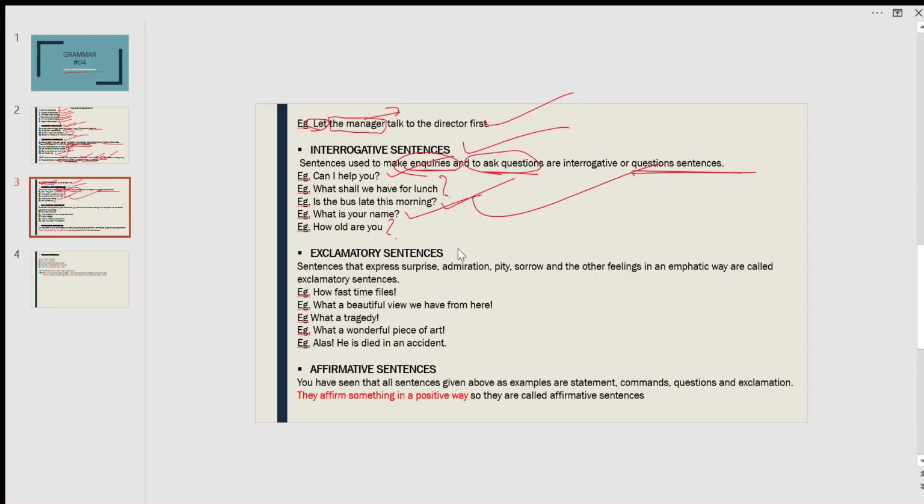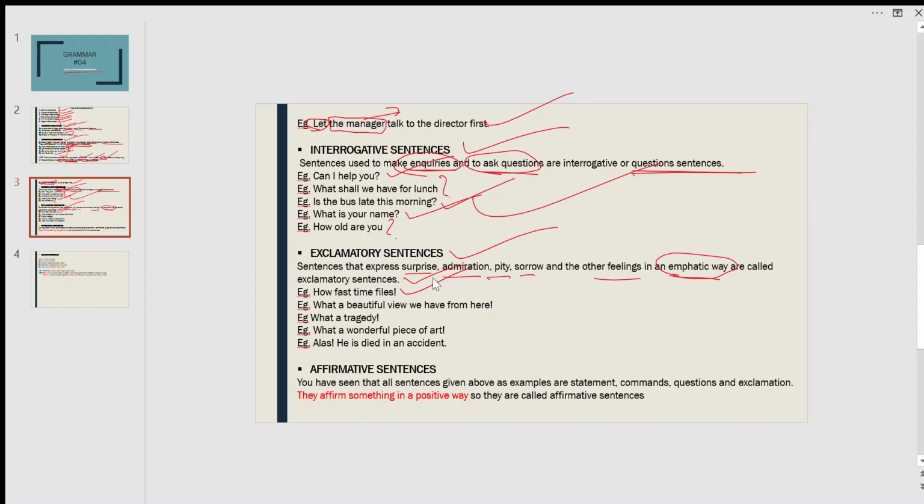Next one is exclamatory sentences. In these sentences, we express surprise, admiration, pity, sorrow, and other feelings in an emphatic way. Emphatic means when you are giving emphasis on your feeling. For example, how fast time flies.